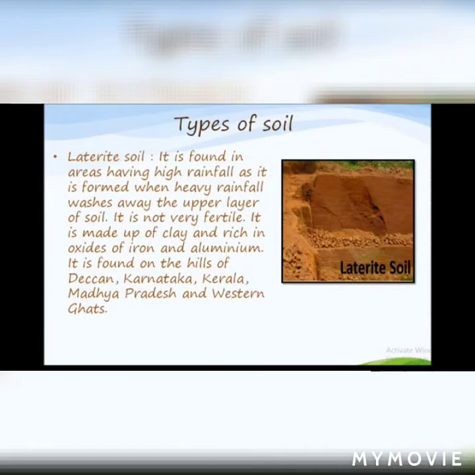Fourth is the laterite soil. It is found in areas having high rainfall, as it is formed when heavy rainfall washes away the upper layer of soil. It is not very fertile. It is made up of clay and is rich in oxides of iron and aluminium. It is found on the hills of the Deccan, Karnataka, Kerala, Madhya Pradesh, and the Western Ghats.